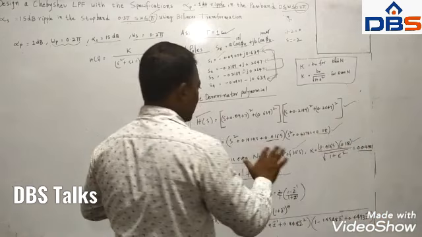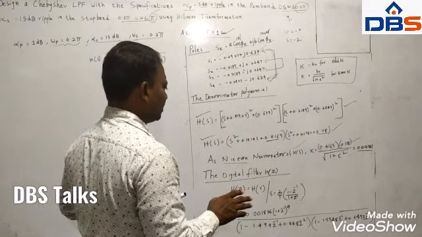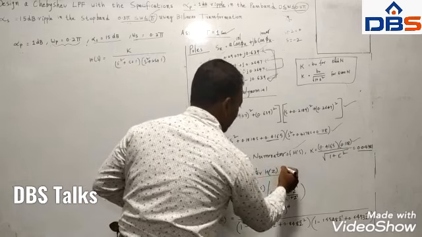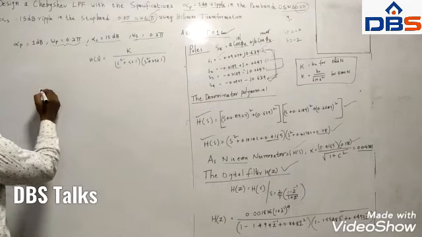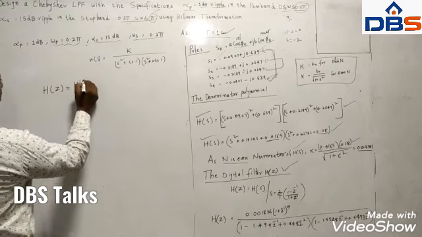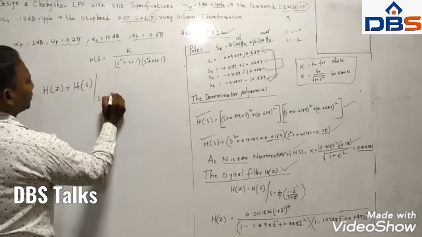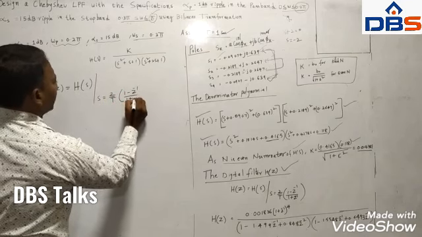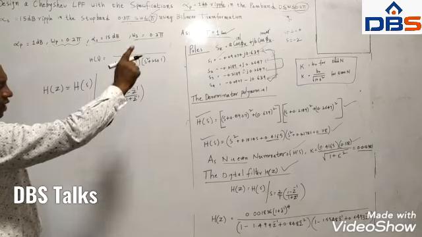After that, now we got everything, right? We got the numerator and denominator. Once we have the numerator and denominator, we can just substitute. See, now we need to derive the digital filter transfer function. So how to find the digital filter transfer function? H of z is equal to H of s, where H of s is the analog filter transfer function, at s is equal to 2 by T into 1 minus z inverse by 1 plus z inverse. Now T is given in the problem, it is 1.